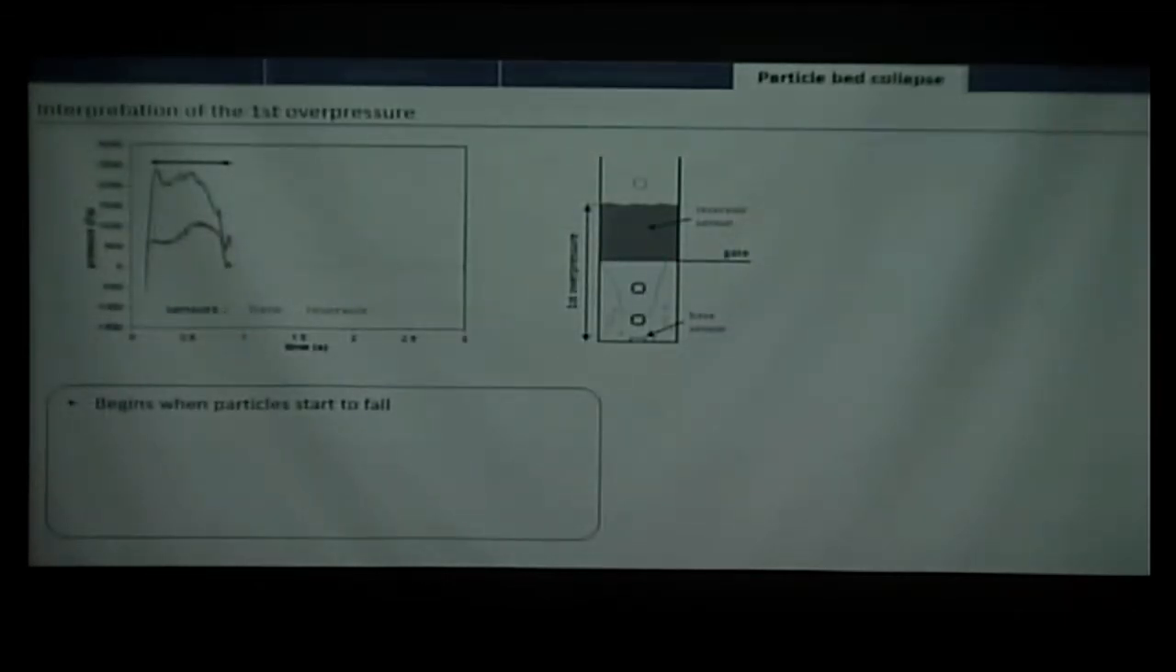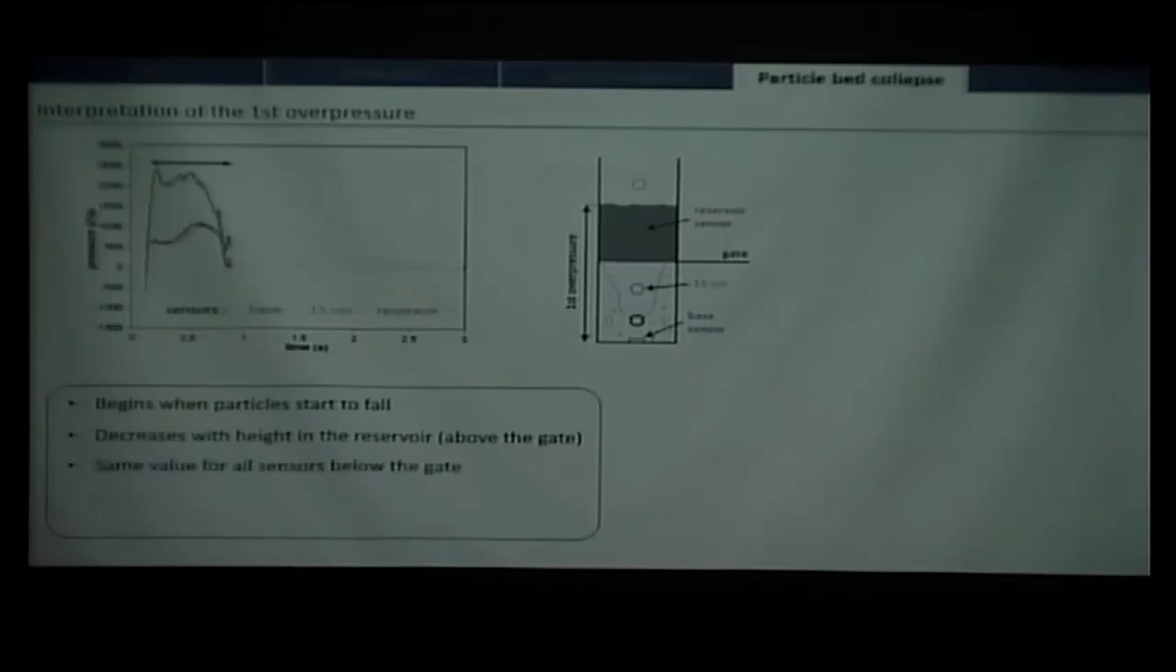If I focus a little on the first overpressure and tell the principal characteristics: it starts when the particles start to fall from the reservoir. It decreases with the height in the reservoir. So the higher you are, the lower the pressure will be. That's why we see lower pressure in the reservoir than at the base. And for all sensors that are below the gate, we have exactly the same signal.